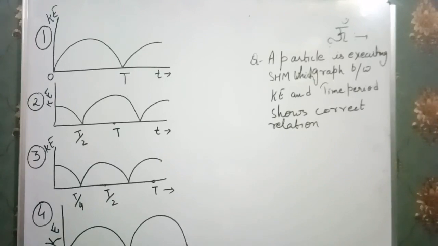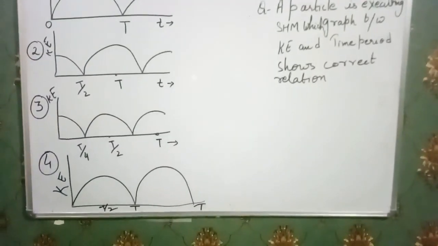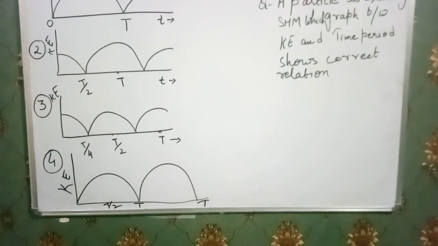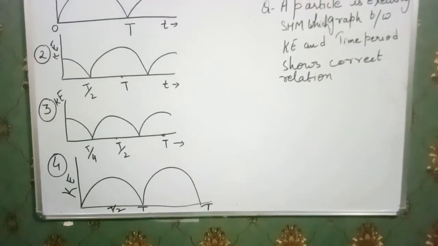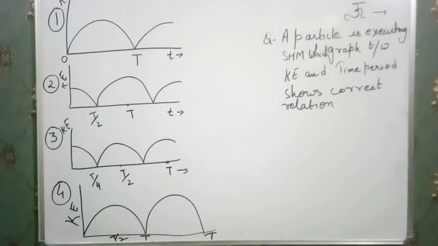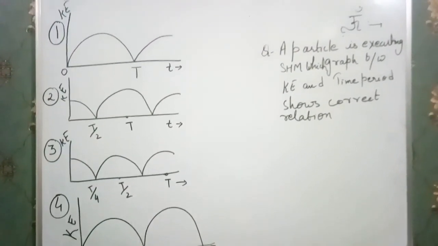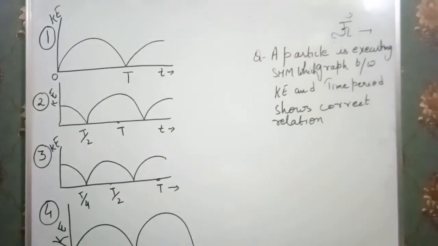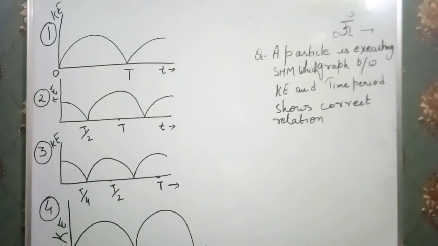That means here we have four types of graphs on our screen and we have to find which graph shows a correct relationship. So now I am going to explain one by one which graph should be matched in this question. This question constitutes our topic SHM, simple harmonic motion, along with the graphical form.